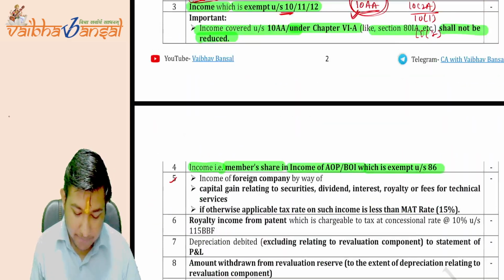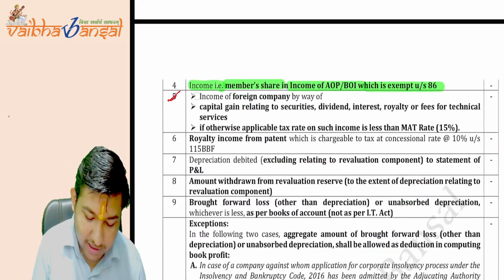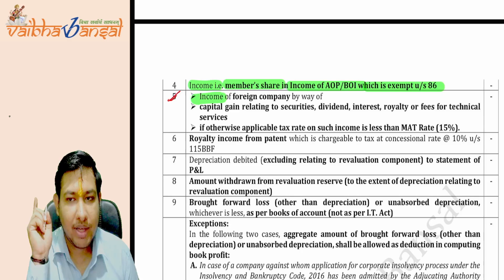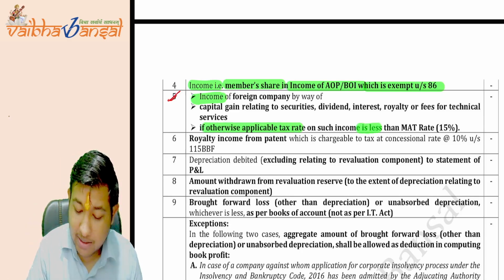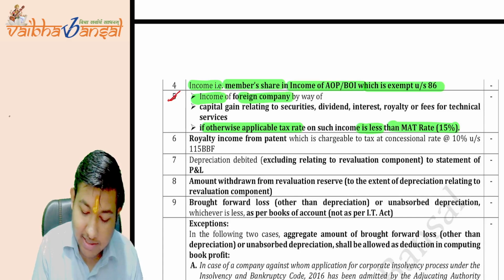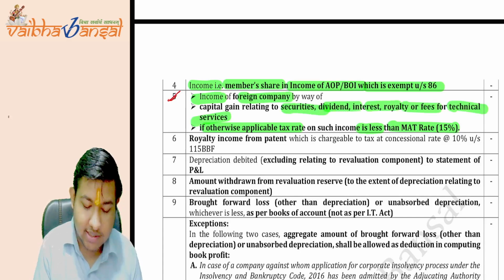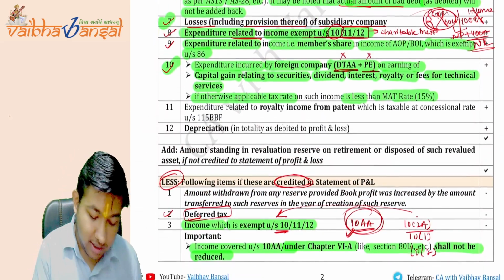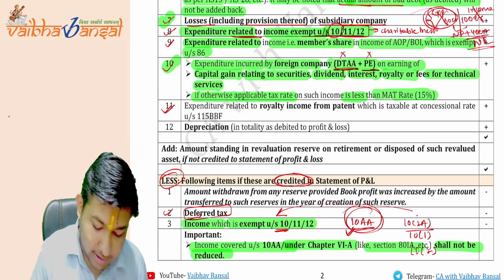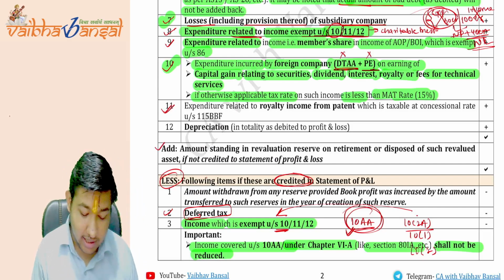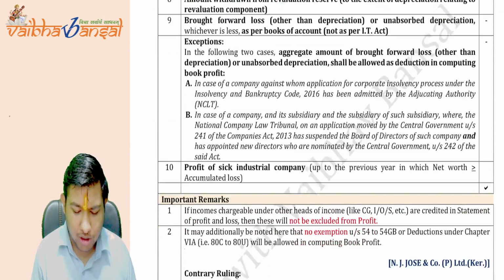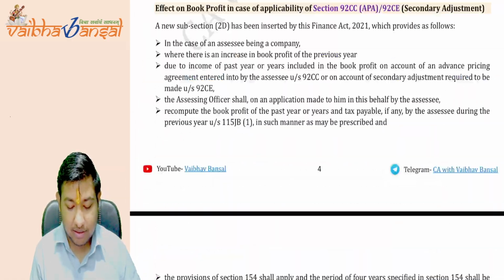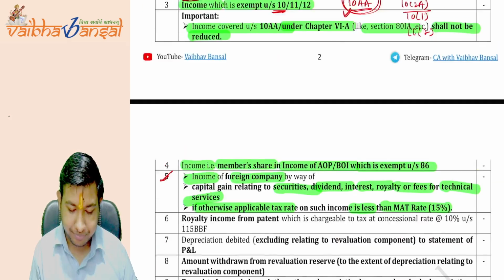Now correspondingly, the same effect has been given under point 5. The income has been reduced. Okay, the same point: the otherwise applicable rate is less than the MAT rate. Foreign companies, securities, dividend, interest, royalty, fees for technical services. Is this okay? All points are clear till now. Now, coming to point number 11. Then we have point number 12, then this additional point. Then we have small points. Apart from this, everything is very easy. It's going to be very easy. Then our chapter will be over very soon.